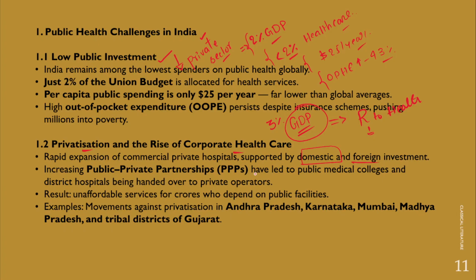Now, in recent times, increasing public-private partnerships have led to public medical colleges and district hospitals being handed over to private operators as well. So this is a situation which is a cause of concern or a cause of worry. The result of increasing commercialization and privatization of healthcare is unaffordable services for crores who depend on public facilities for healthcare. Public healthcare facilities provide healthcare to the people free of cost. They play a very important role in achieving universal access to healthcare, achieving the objective of right to healthcare.